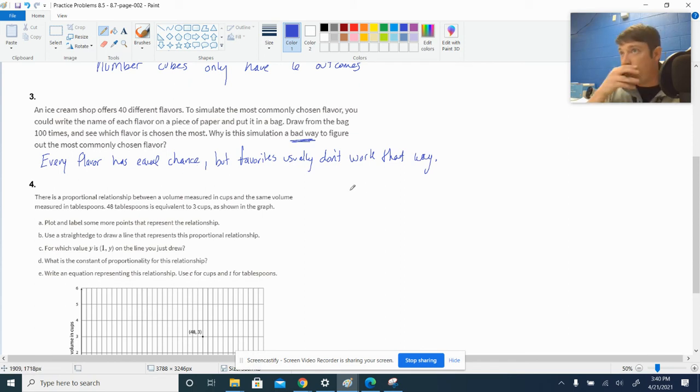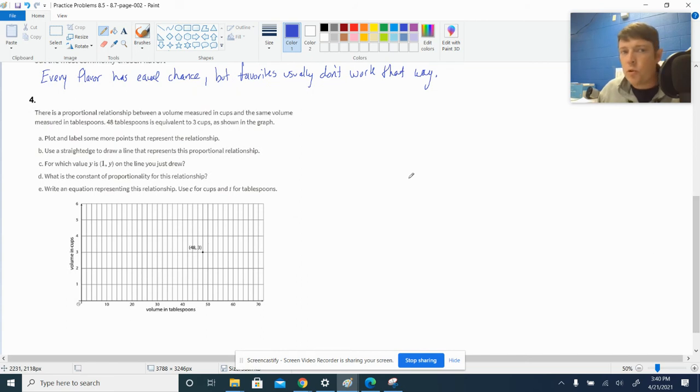If you wanted to simulate it, you would actually go and look at an ice cream store at the end of the day: how much vanilla was taken, how much chocolate was taken, how much strawberry was taken, how much Neapolitan, Rocky Road, Chunky, whatever. You look at the results. That's not really a good one you can simulate with randomness. Not a good choice.